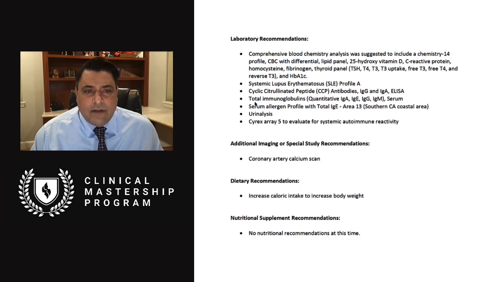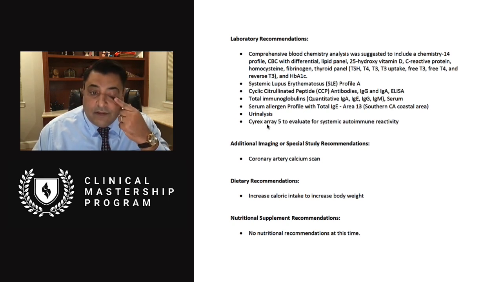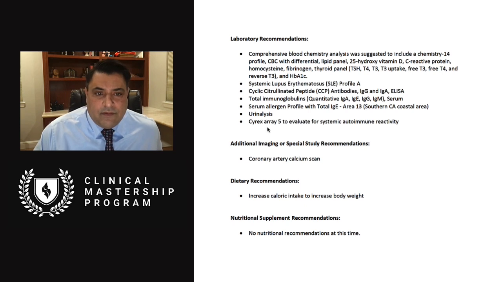SLE profile, CCP, this is just to look for systemic autoimmunity and joint-related autoimmune diseases. Total immunoglobulins, to make sure the immune system is fit before we get into Cyrex Array 5. And then serum allergen profile, we're going to use Southern California because that's the region she's in. That can explain some of her asthma patterns. And then just with the routine blood tests, it's only a few dollars to add urinalysis, so I always